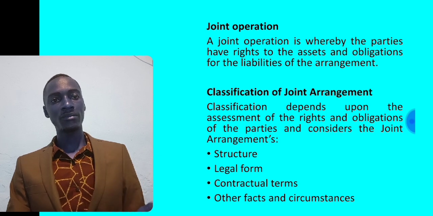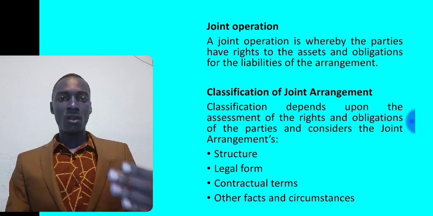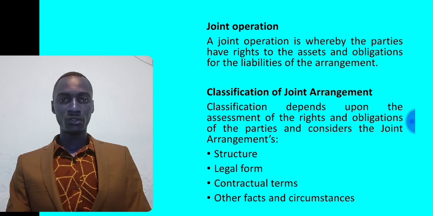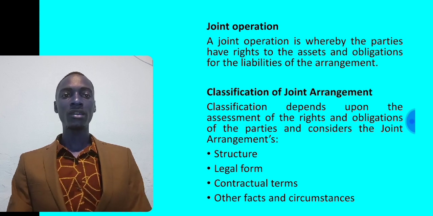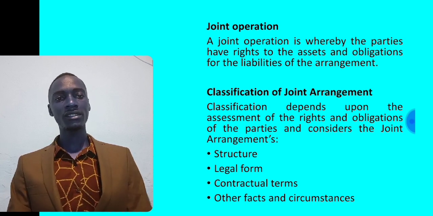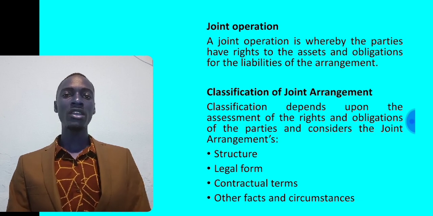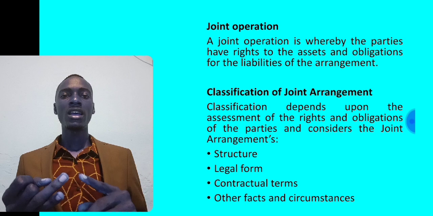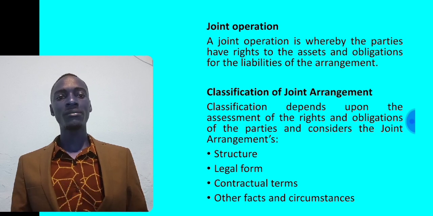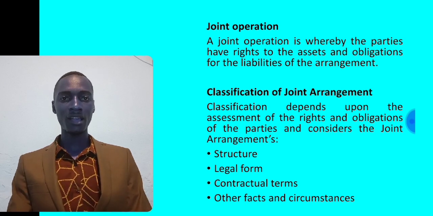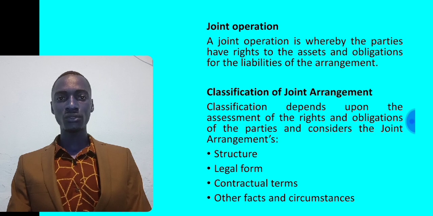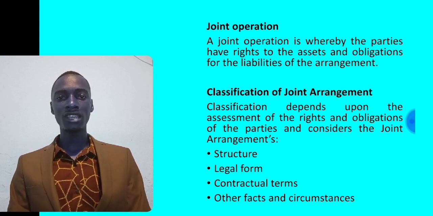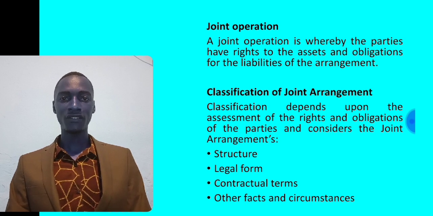Now, how do we classify a joint arrangement? The classification depends upon the assessment of the rights and obligations of the parties, and it considers the joint arrangement's structure, legal form, contractual terms, as well as other facts and circumstances. When you look at the structure, we need to assess whether the joint arrangement is structured through a separate vehicle.